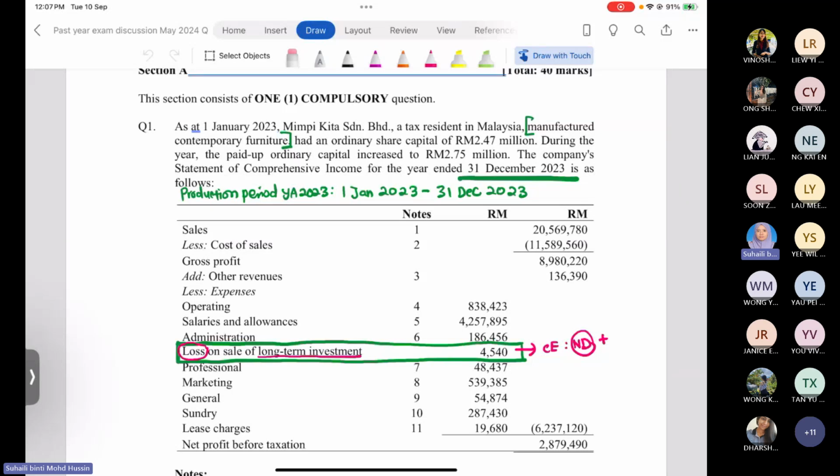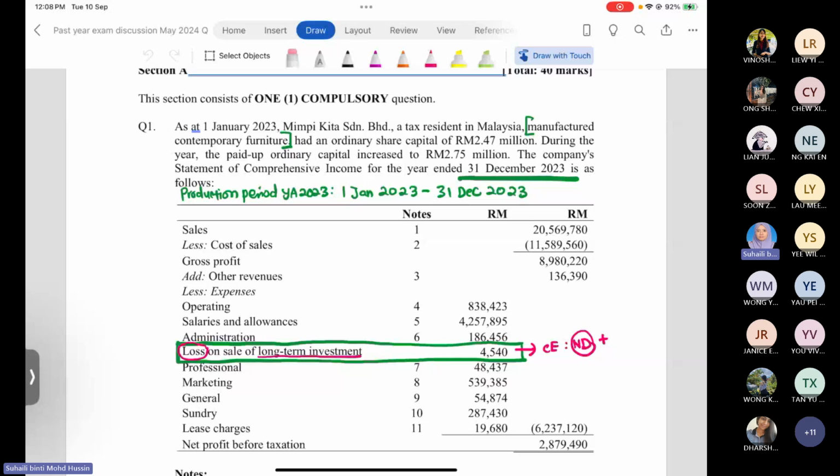So we have Mimpi Kita Senyap Berhad. They are involved in the business of manufacturing contemporary furniture. This is their main business, so everything related to contemporary furniture, we consider as incurred in the production of the gross profit. Secondly, when you read the question, in order to make the adjustment for the items to get the chargeable income, you have to know the accounting period of the company.